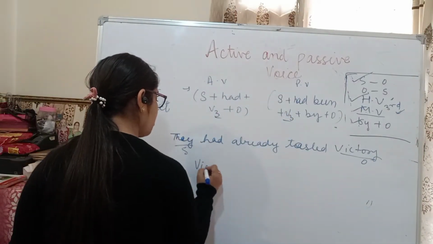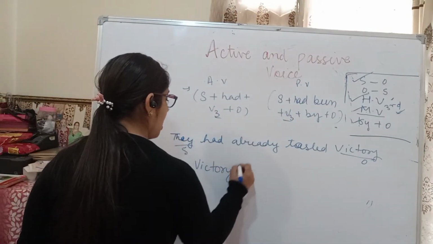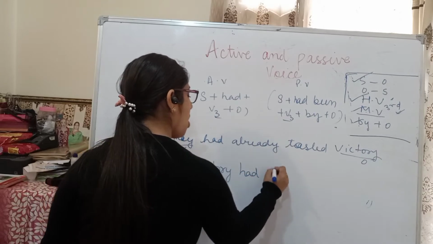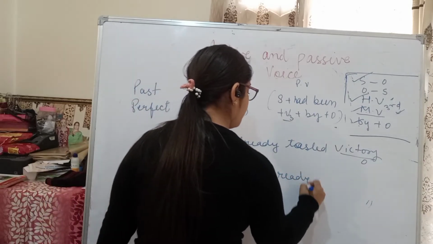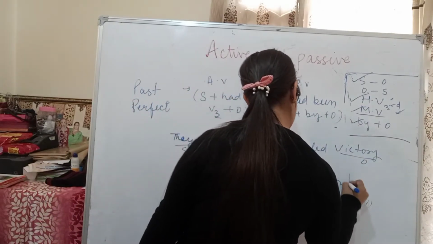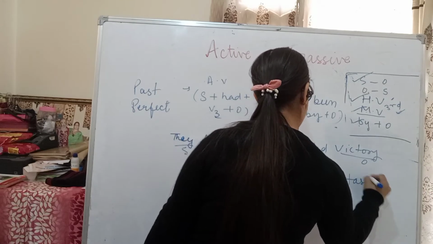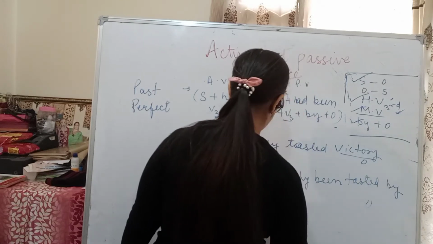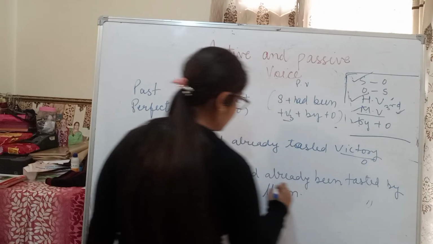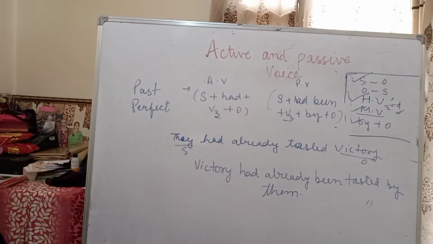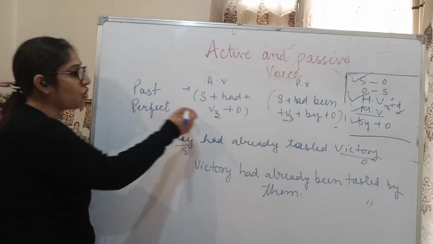Change the position. Victory had already been tasted by them. This is the way to change the active voice into passive voice, and this is true of past perfect.